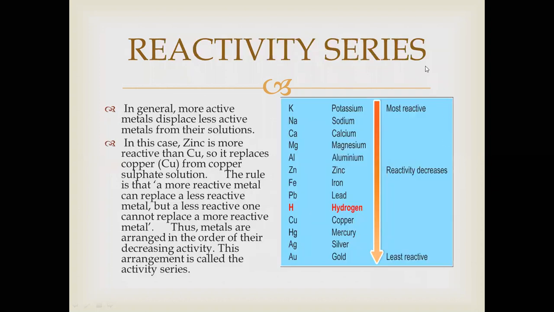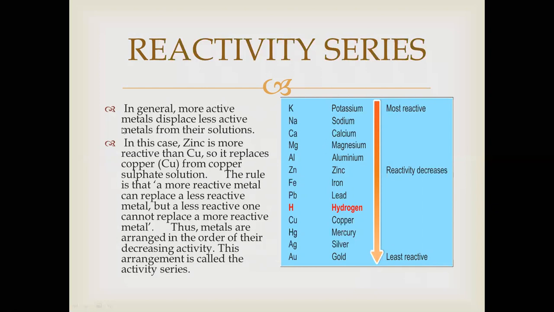This is the reactivity series where the displacement reaction takes place. According to this reactivity series, potassium is considered to be the most reactive metal and gold is considered to be a less reactive metal. So reactivity decreases when we go from top to bottom. That's why zinc is more reactive than calcium. When zinc is more reactive than calcium, the zinc displaces calcium from the previous reaction, that is calcium